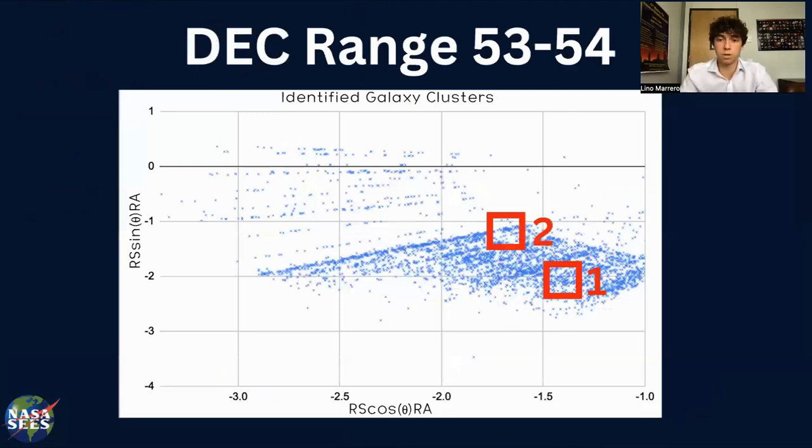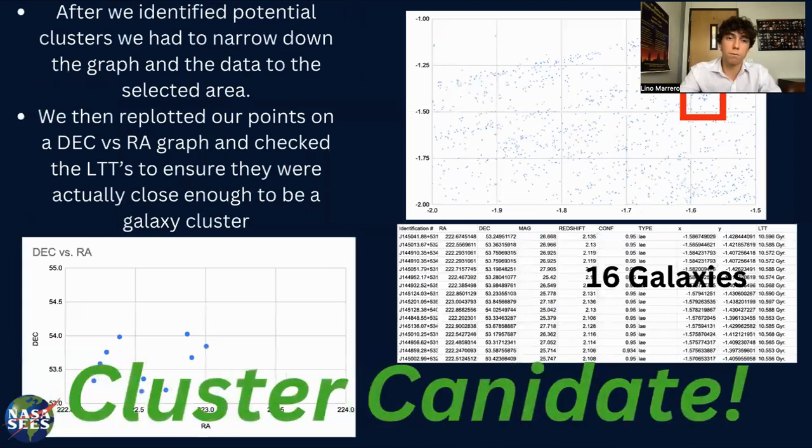However, we were able to locate two more potential clusters based on clumping by eye in the declination range of 53 to 54, labeled below 1 and 2. And in our first one, after we narrowed down the graph to a smaller DEC versus RA range and plotted it on the graph you can see in the bottom left, we can see that they're actually packed pretty closely together. And this is likely a cluster candidate with around 16 galaxies. And again, on the top right, you can see where our original clumping was.